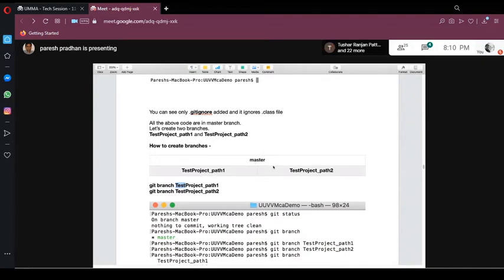But those three class files that I created in my master, which is your base class, can be accessed and you can see all of them in your branches.